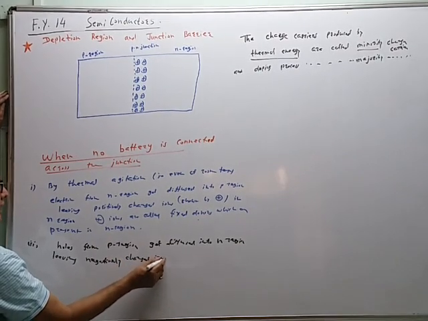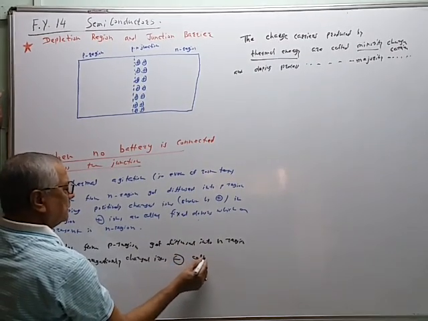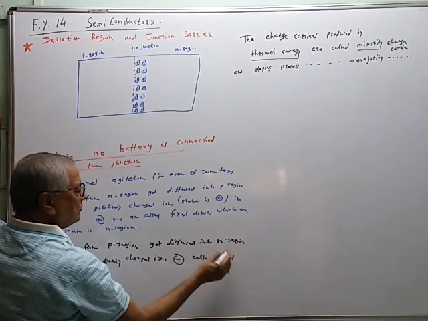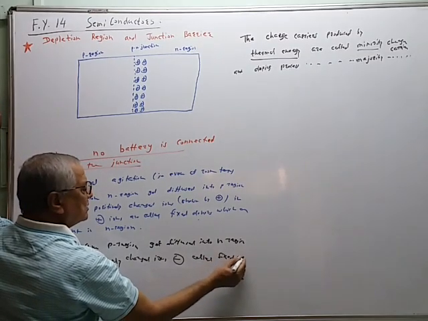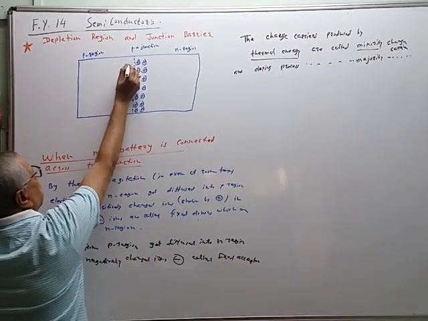negatively charged ions, shown like this. They are called fixed. They cannot move, therefore they have a fixed position. They are called fixed acceptors. So these are fixed acceptors.